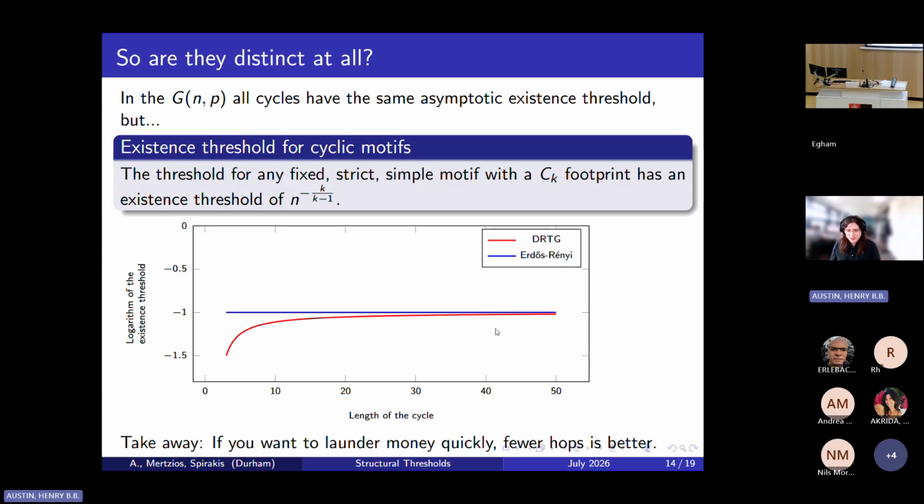So bear that in mind for anyone who wants to fiddle funds in the future. I probably can't say that.